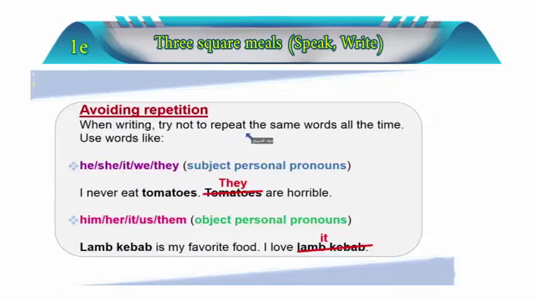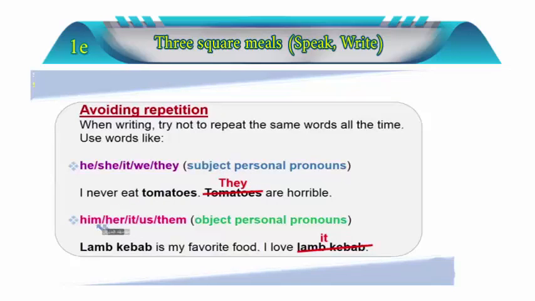When writing, try not to repeat the same words all the time. Use words like he, she, it, we, they, which are the subject personal pronouns. For example, as you can see here, I never eat tomatoes. They are horrible. Instead of saying, I never eat tomatoes. Tomatoes are horrible. I can replace the second tomatoes with the word they, because they are a group.